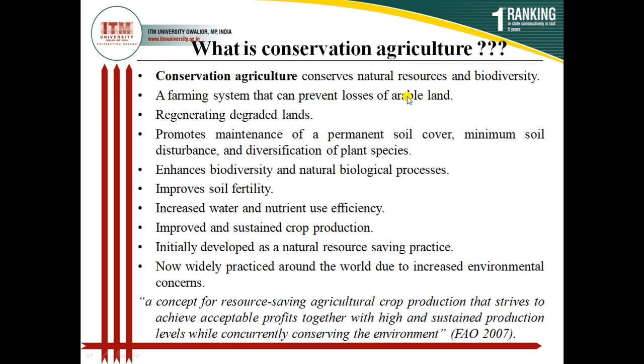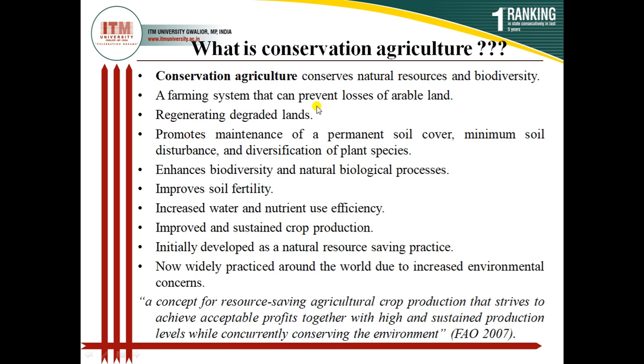that can prevent the losses of arable land. This can also regenerate degraded land. Here again it is very clear that because of our faulty agriculture practice, we are losing some cultivable land, or some arable land or good quality land, and the land is getting degraded and converting into poor quality land.